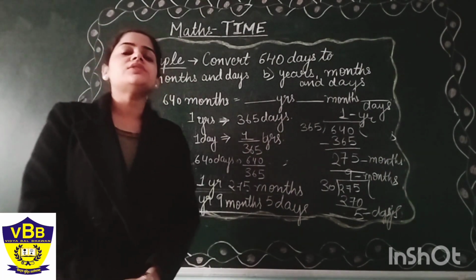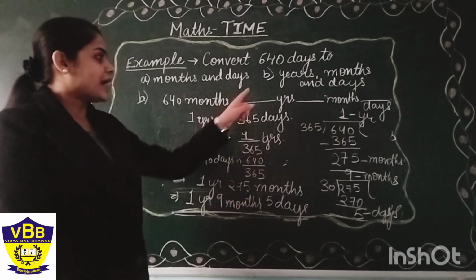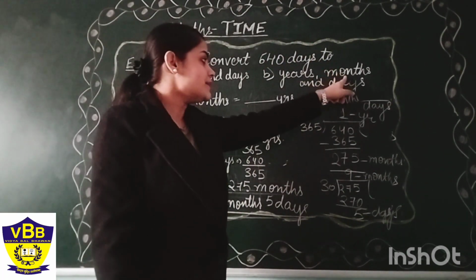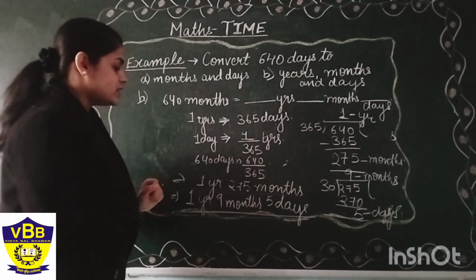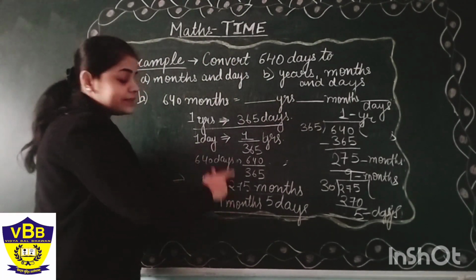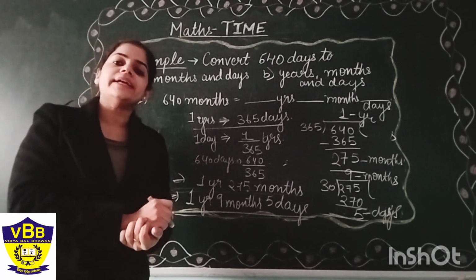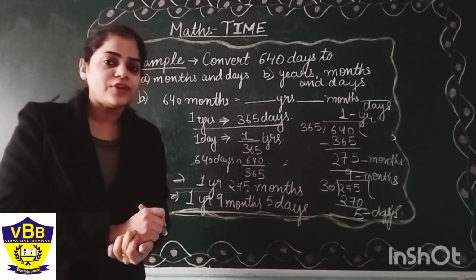So basically students, what you have to do? You have to do this step by step. First we will convert this into years, then months, then days, and do not forget to write the correct units. That 1 year equals 365 days, 1 month equals 30 days, then only you are able to do the question correctly, okay? So your first step is to learn your units of time correctly.